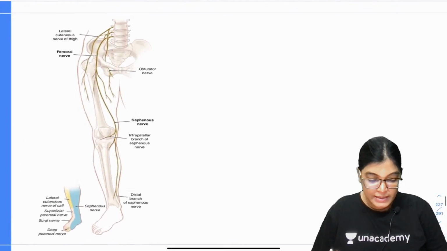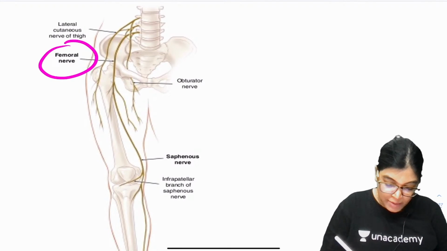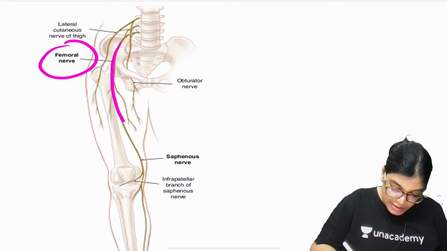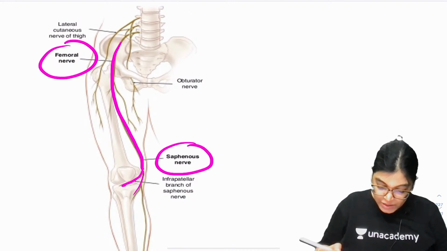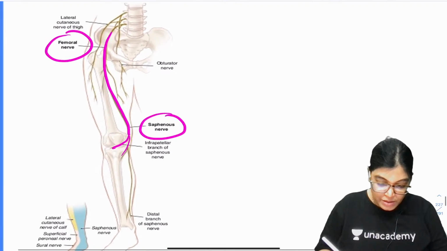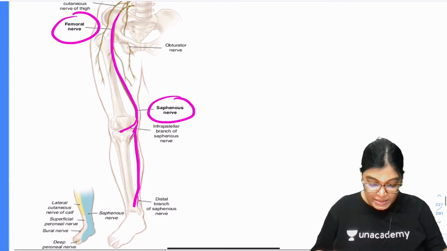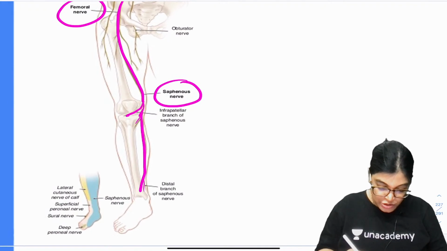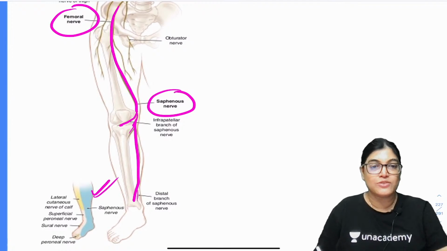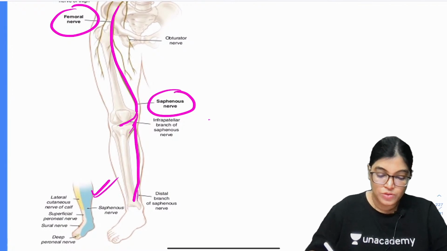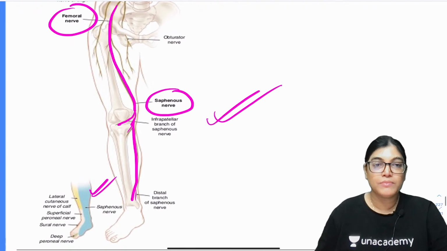See here in this diagram, this is the femoral nerve, which is descending below the inguinal ligament and going down. One of its branches is the saphenous nerve, which also gives infrapatellar branches to the patella, and lower down it goes till the level of the medial malleolus. So it is giving innervation to the medial part of the foot and the medial aspect of the leg, as you can see here. This is the saphenous nerve, but it is not giving any innervation to muscles.